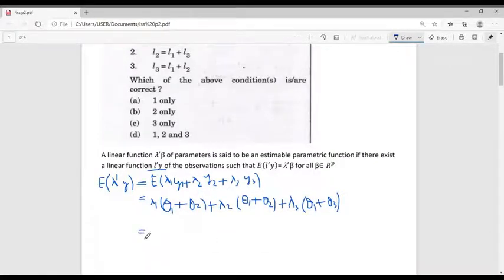Now let's take theta 1 in common, then we get theta 1 into (lambda 1 plus lambda 2 plus lambda 3), plus, taking theta 2 in common, theta 2 into (lambda 1 plus lambda 2), plus theta 3 into lambda 3.